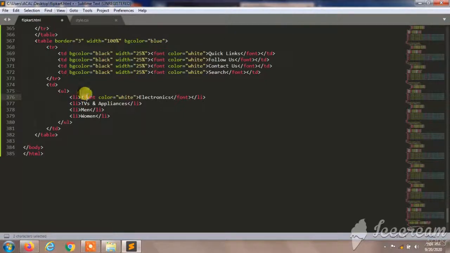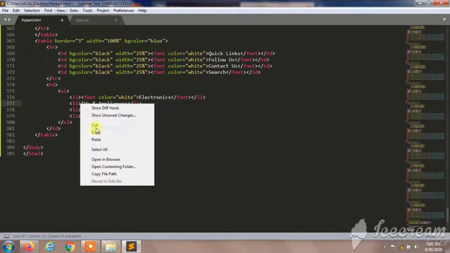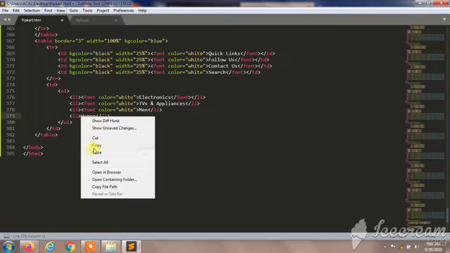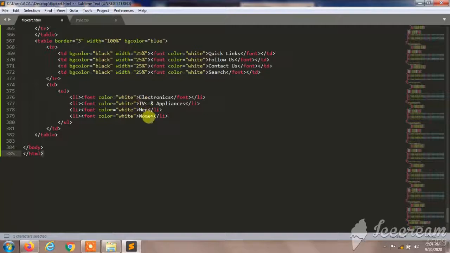And I'll copy this font. I'll paste it over here, and I'll paste it here also, and I'll close the font command. It's better to use Sublime Text. It is very easy to code, or you can use Notepad++.